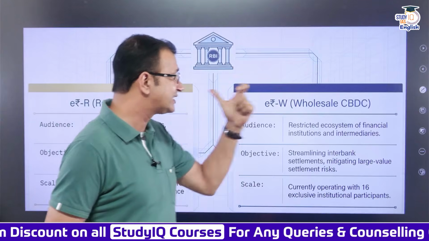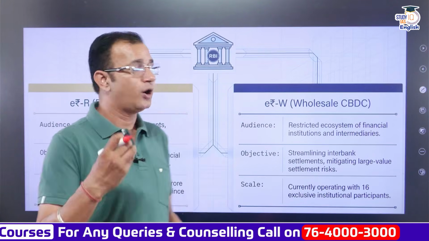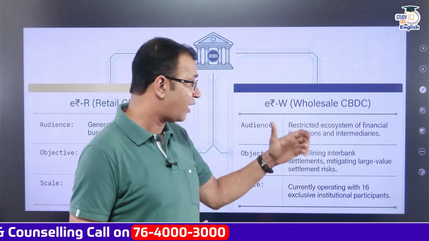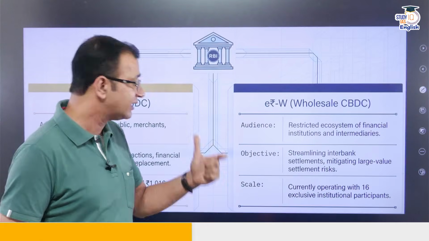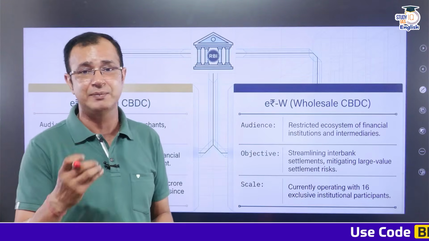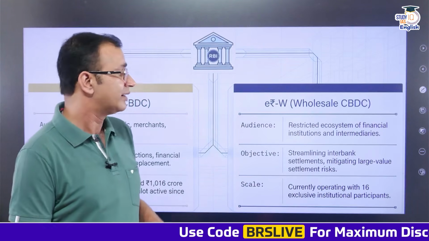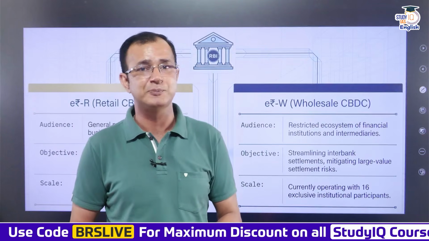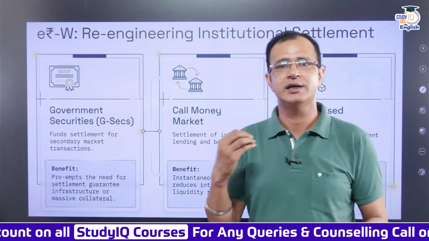Now, there is the wholesale CBDC as well, or the wholesale digital currency. Here, the intended users are a restricted ecosystem of financial institutions, that is banks and intermediaries. The objective is to streamline interbank settlement, also mitigating large value settlement risk. Right now, it is operating with 16 exclusive institutional participants, that is banks.